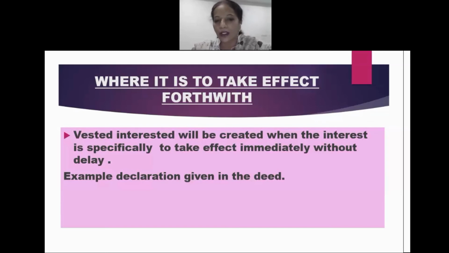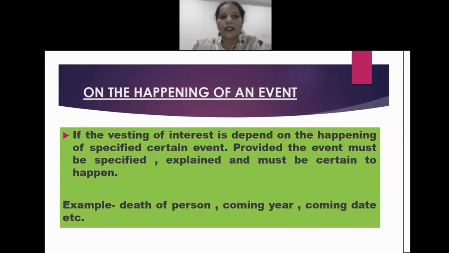For example, a declaration given in the deed. Suppose the deed says that we are entering into a deed on 11th April, and we mention in the deed that on the 11th April itself the transferee is going to get interest over that particular property. So this would be where it is to take effect forthwith. Forthwith means what? Immediately. Next is on the happening of an event. If the vesting of interest depends on the happening of a specified certain event, students, here I am saying a specified certain event. A specified certain event means what?